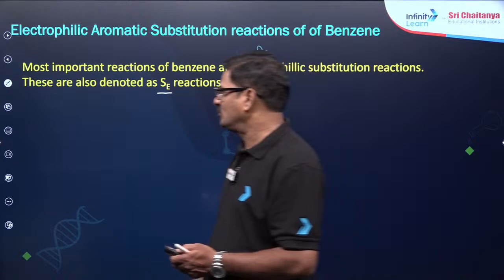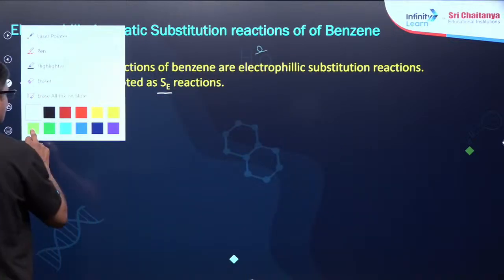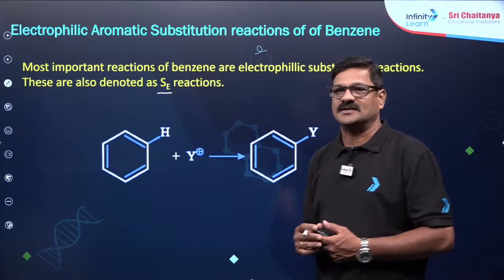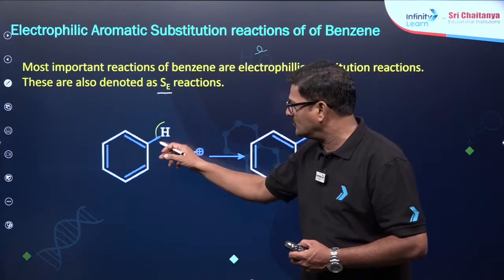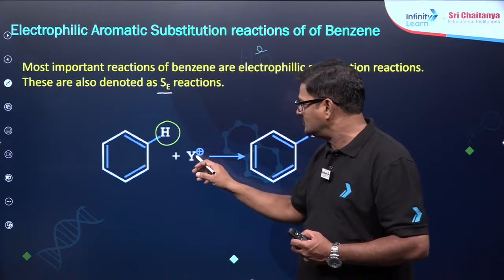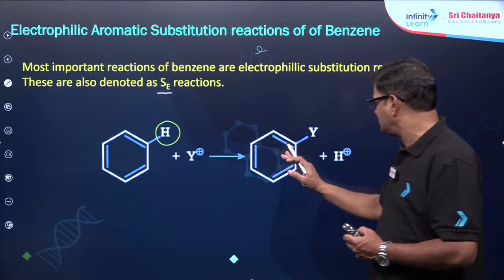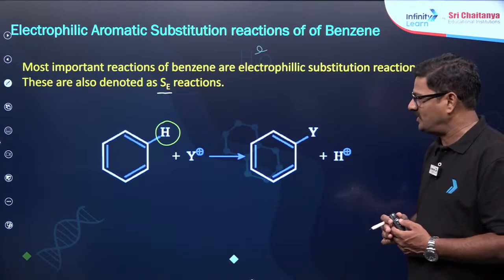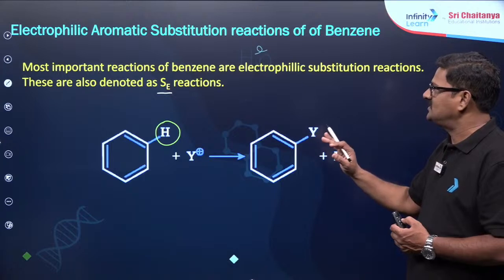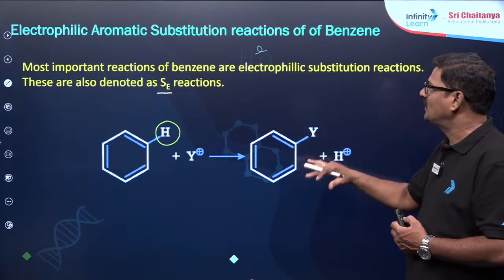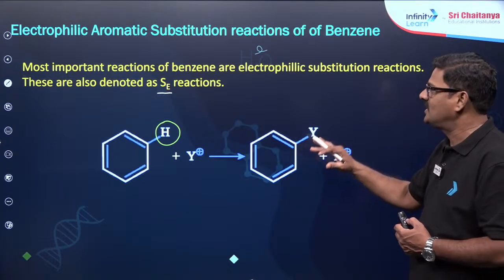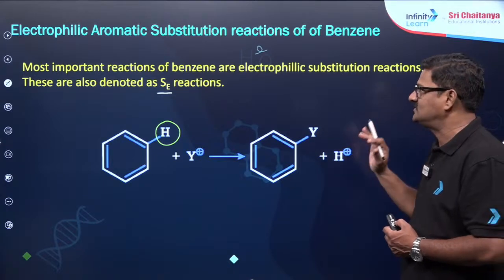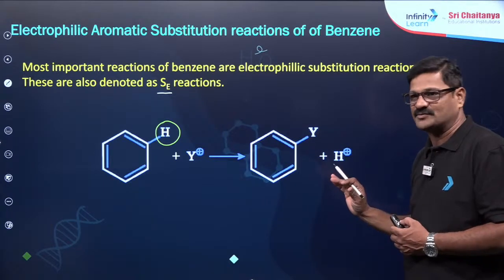Okay, bacho, come on, focus here. And I want to say here, this is your benzene, and benzene has a hydrogen over here. That hydrogen is replaced by an electrophile. So H+ comes out and the electrophile is being replaced. So this is a replacing reaction or substitution reaction, and this is done by an electrophile. So it is called electrophilic aromatic substitution reaction.